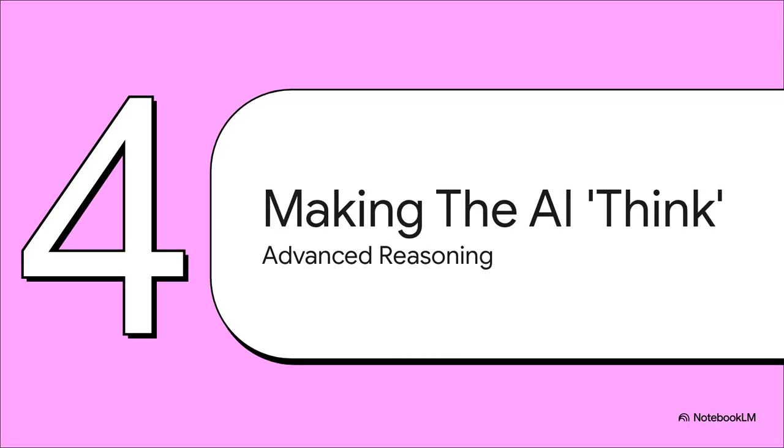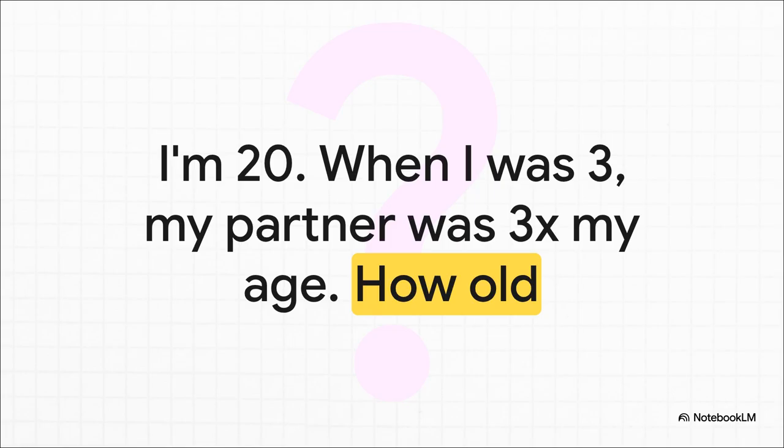Okay, Section 4. So we can control creativity, we can provide examples, that's great. But what about tasks that need actual reasoning? This is where large language models often stumble, and stumble hard. So let's look at some really cool advanced techniques that don't just guide the AI, but actually get it to think step by step.